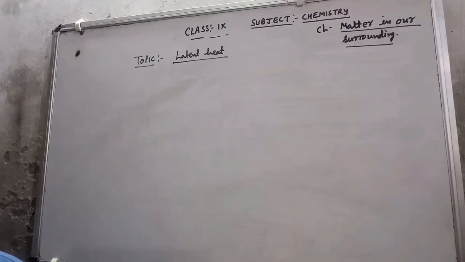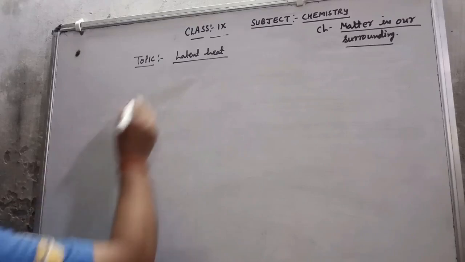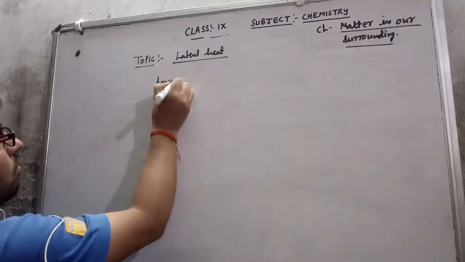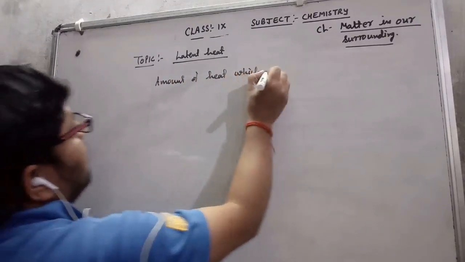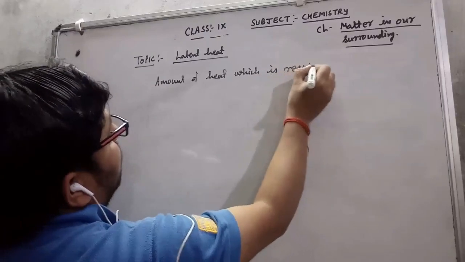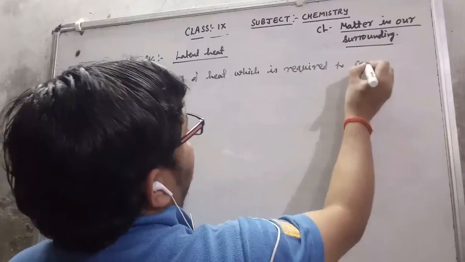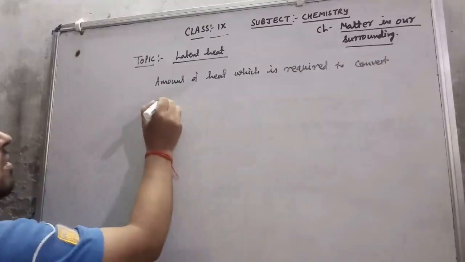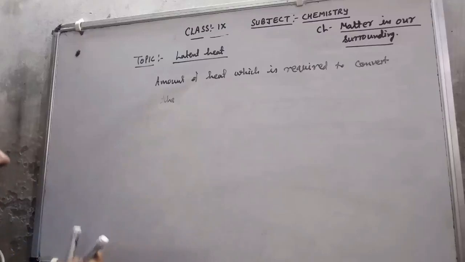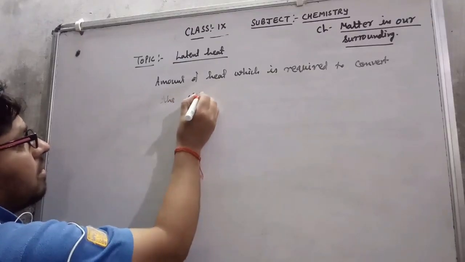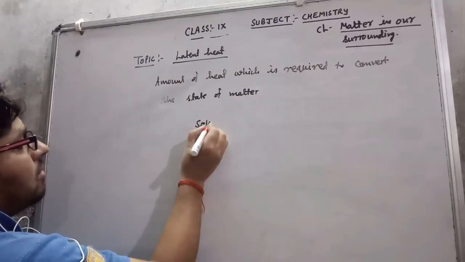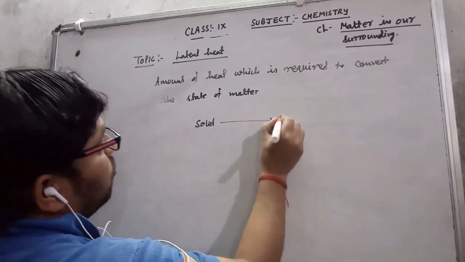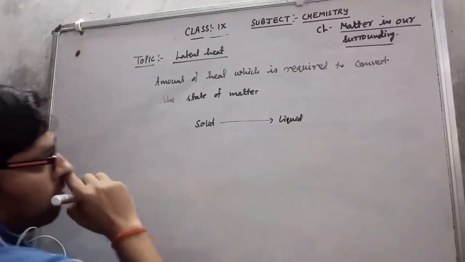It is the amount of heat which is required to convert the state of matter. Converting the state of matter means, suppose I have a substance in solid state and I want to convert it into liquid state, so it needs some heat.